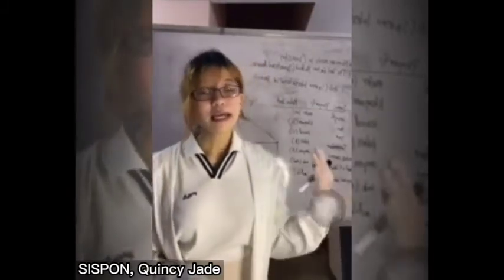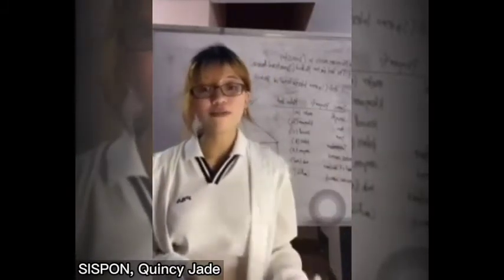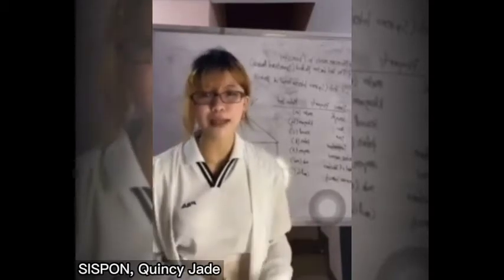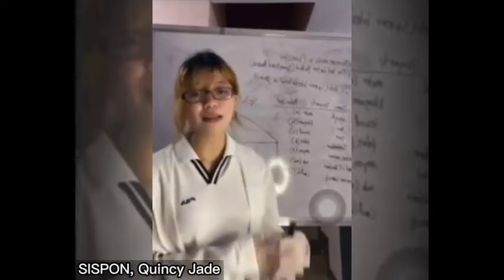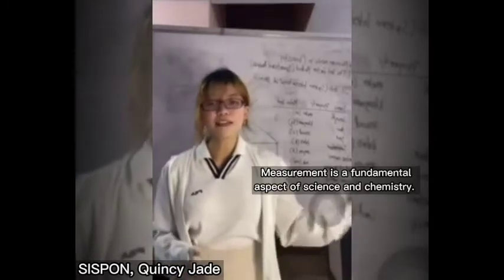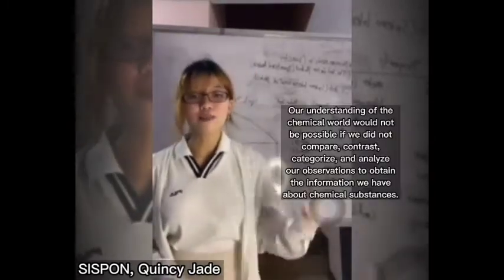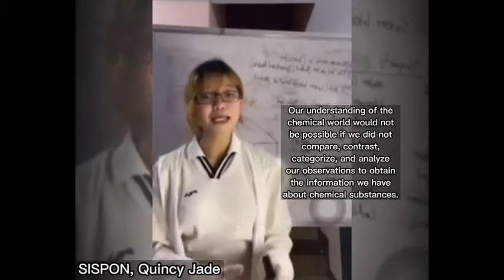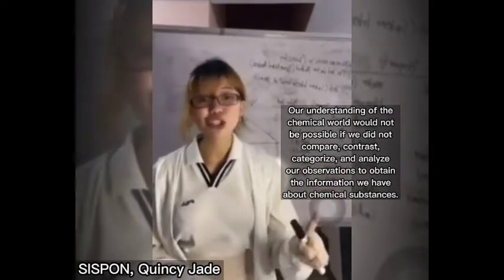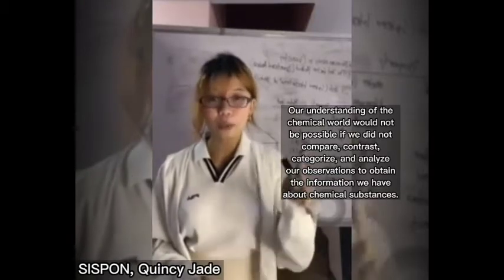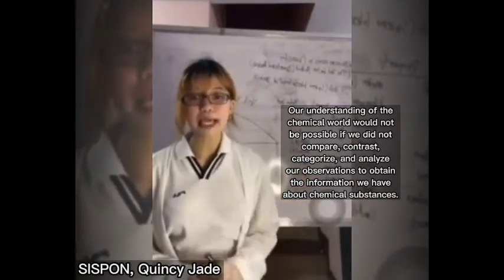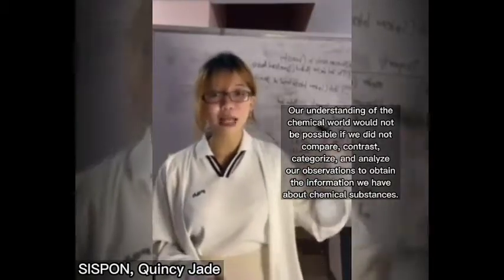In this lesson, we will investigate how various methods of measurement are used to study the chemical nature of matter. Measurement is a fundamental aspect of science and chemistry. Our understanding of the chemical world would not be possible if we did not compare, contrast, categorize, and analyze our observations to obtain the information we have about chemical substances.